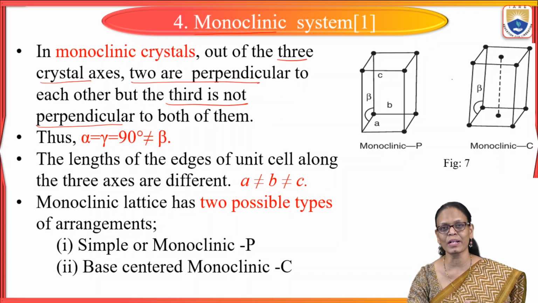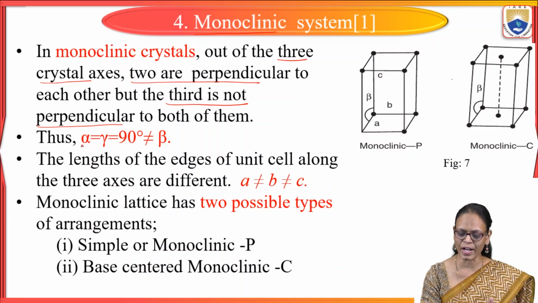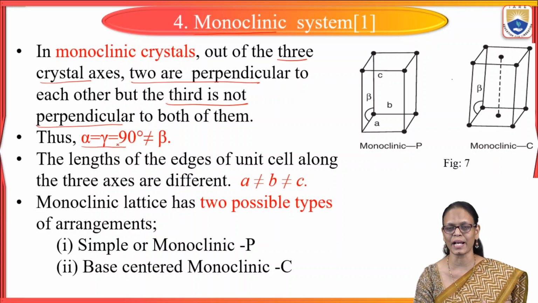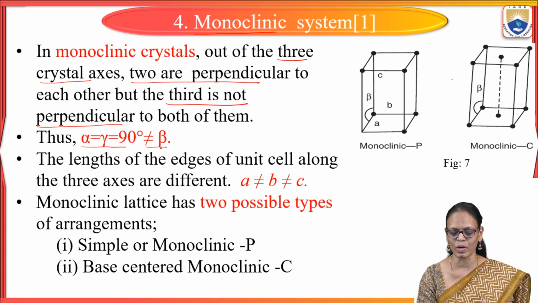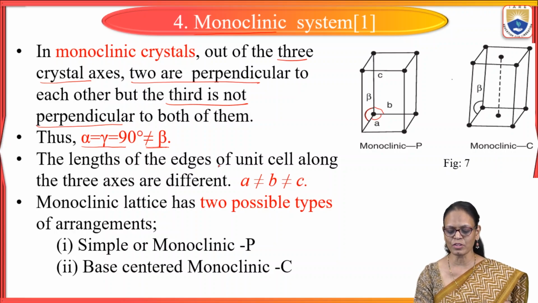But in monoclinic, what we see here is alpha is equal to gamma, which is equal to 90, but it is not equal to beta. So if you see in the figure here, this is beta, which is different from that of alpha and gamma. And the length of the edges are also not equal.